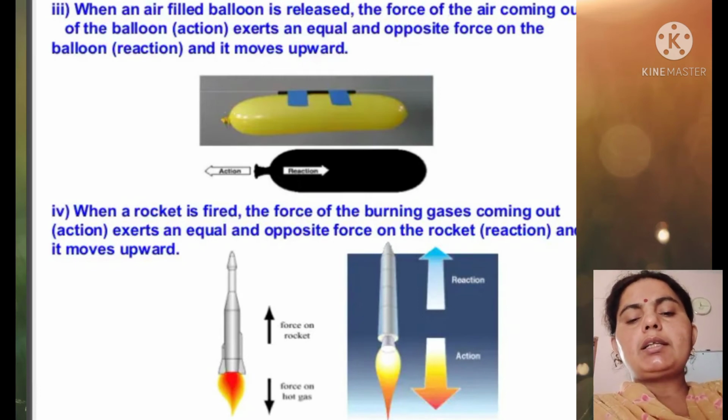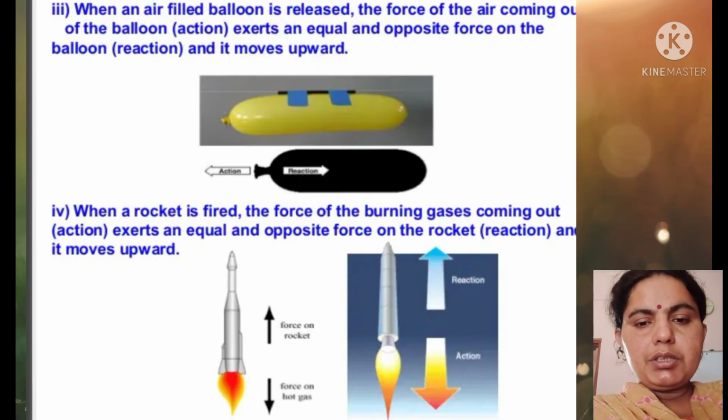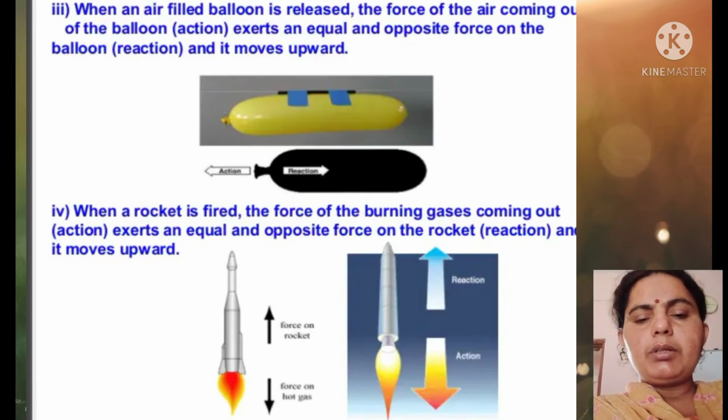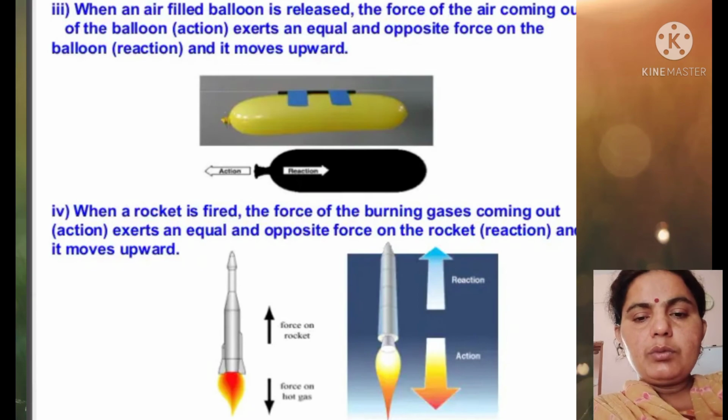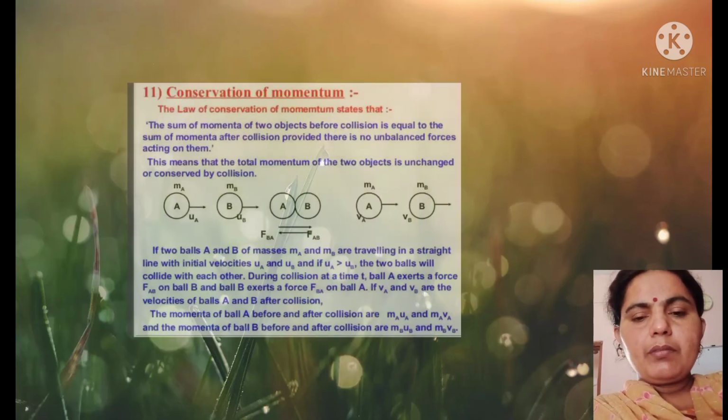When rockets are burning, they build up pressure so that the gases can be expelled. Now, equal and opposite reaction can also be seen, for example, when we are walking on land. We move forward by pushing the ground backward. So there is an equal and opposite reaction when we are walking on the earth. This is an example of the third law of motion.